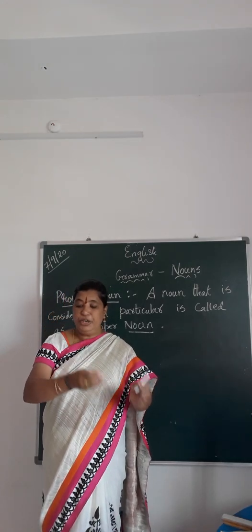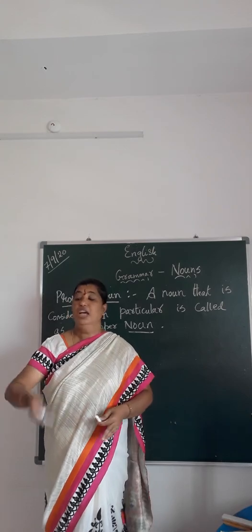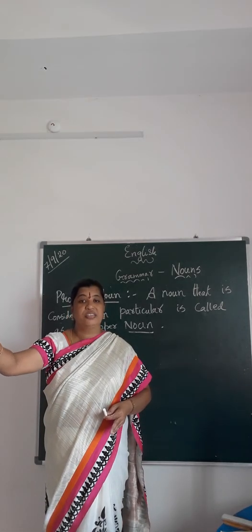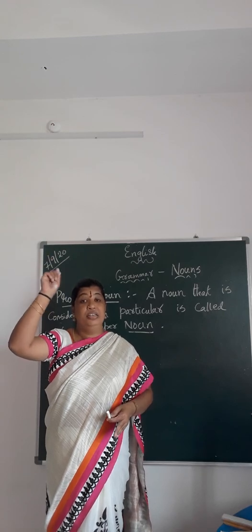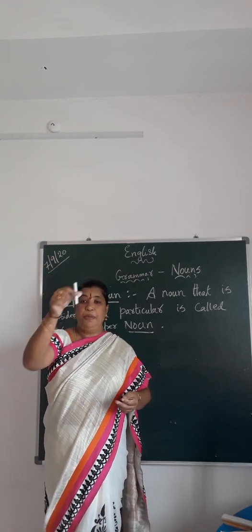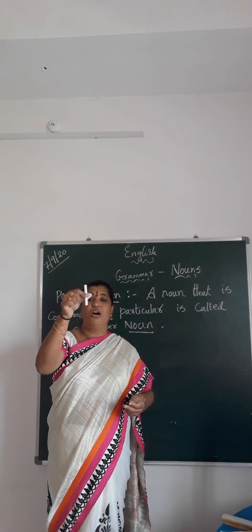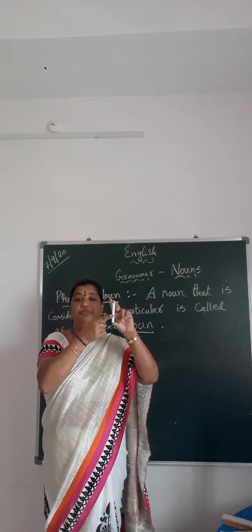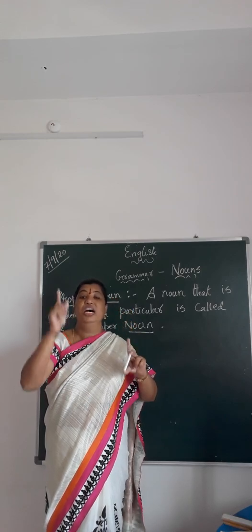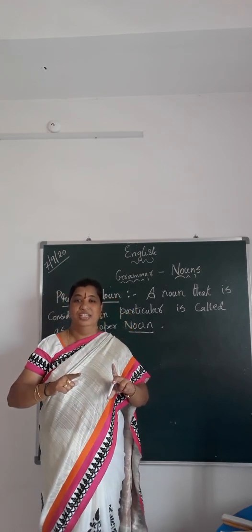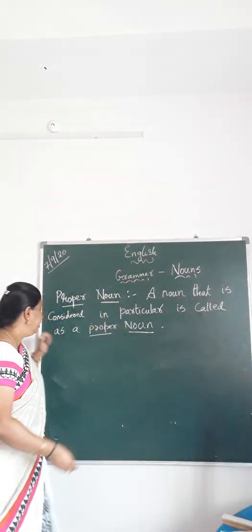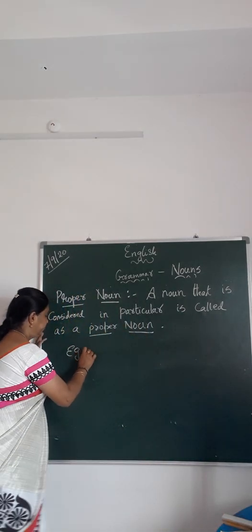And when I say put all the chalks on the table, chalks are on the table, then those chalks become the common noun. But when I point out to one particular object, okay, when I am talking about this particular object, that becomes the proper noun. Right, children? Yes? Is this clear to you? Okay, let me give you some examples.